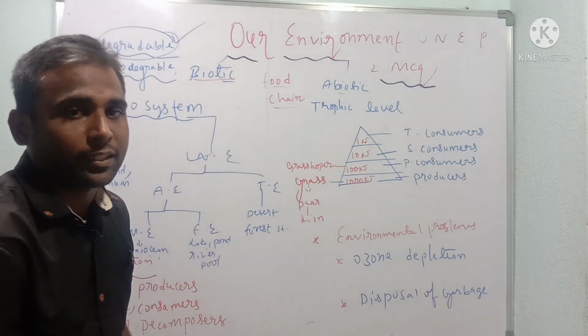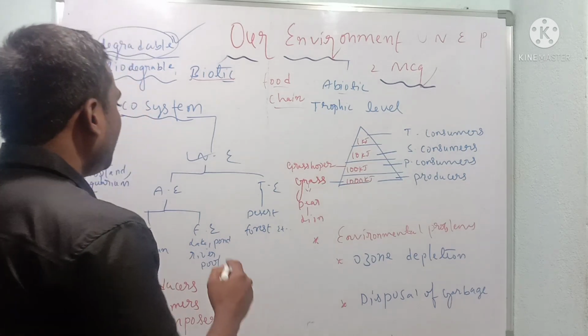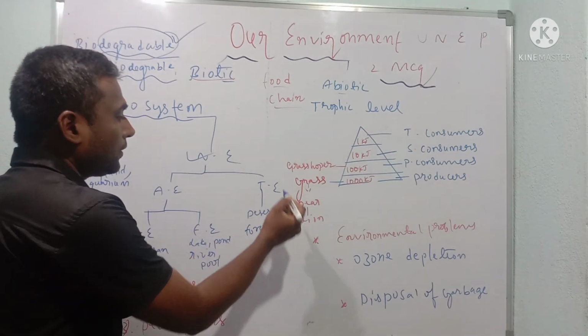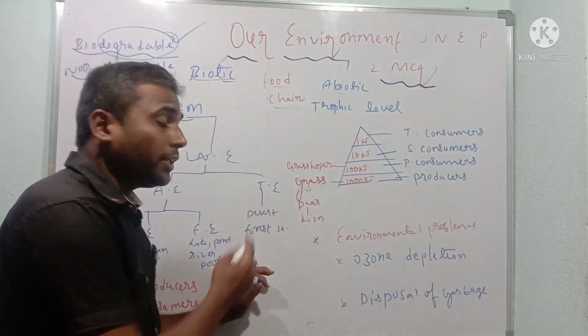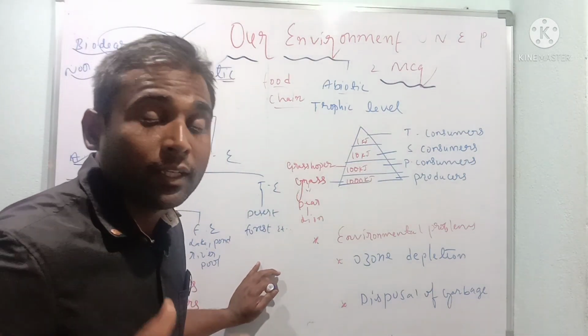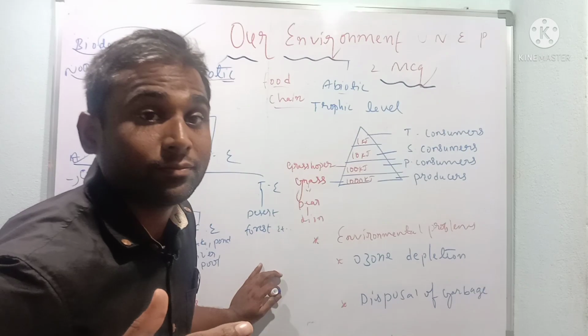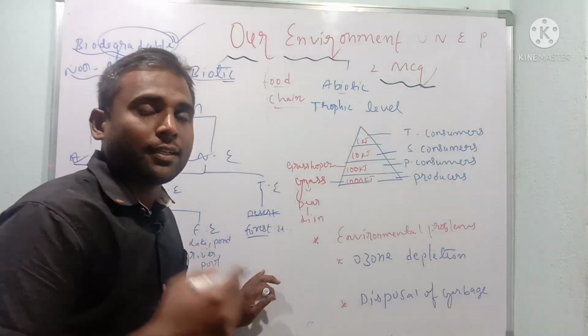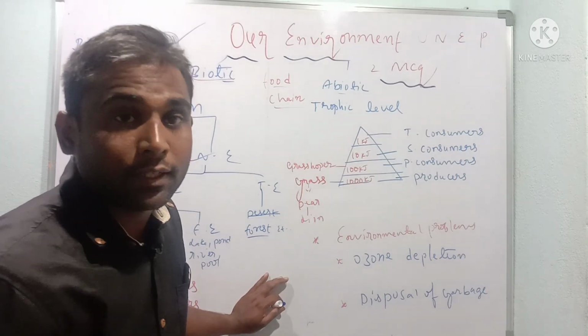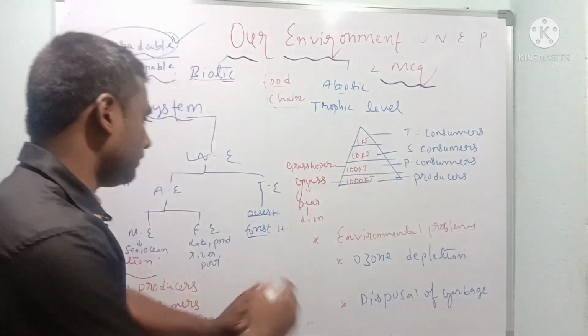Again in natural ecosystem we have one more type, the terrestrial ecosystem. Students, terrestrial ecosystem means based on earth. On the earth we can find desert, forest, etc. That all comes under terrestrial ecosystem.